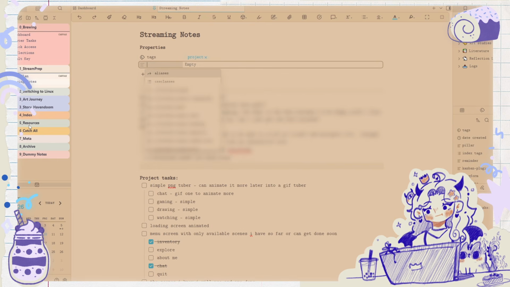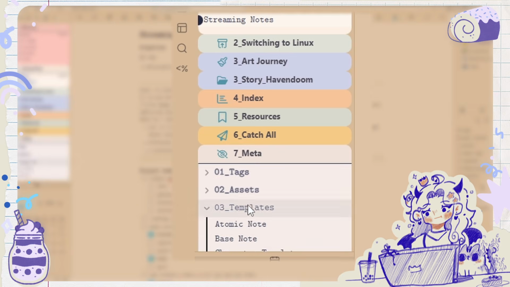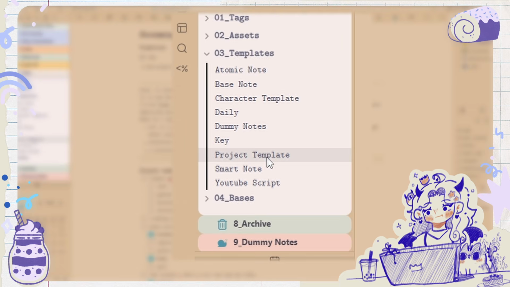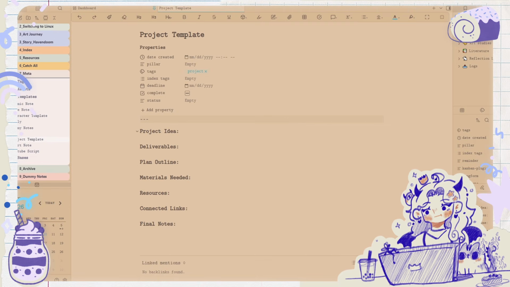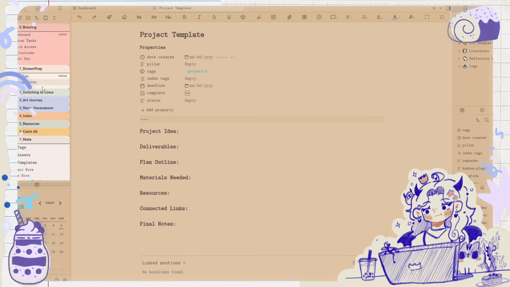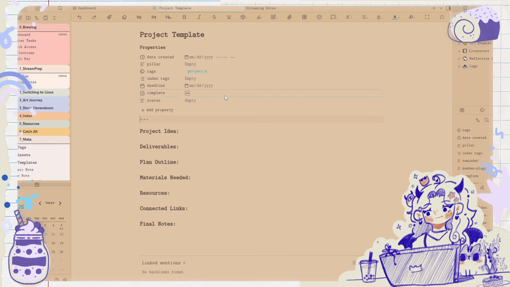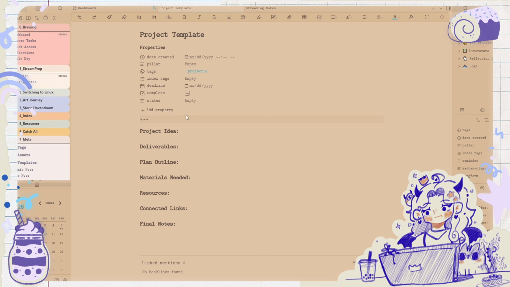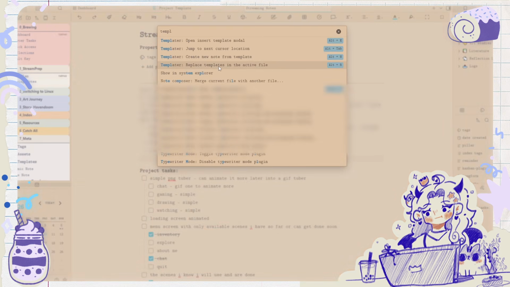See, I need to create a template. Do I have a template for projects? Oh, I do. Oh, I forgot I made this. Status complete. See, I made this streaming notes just really quickly, so I made that way before I even had this template. So I need that. Create new note, replace template.